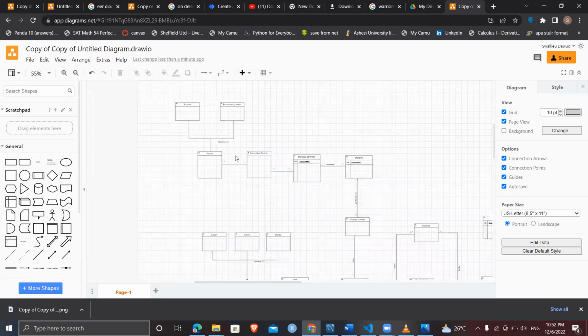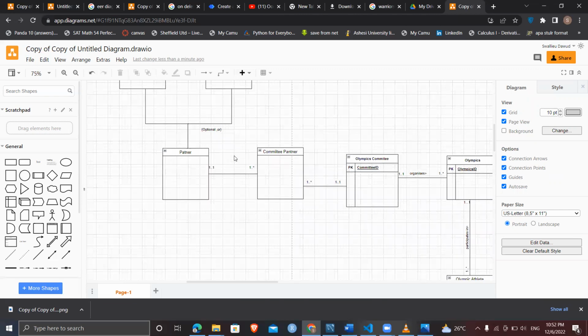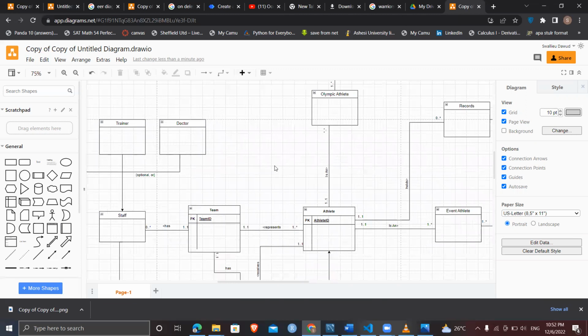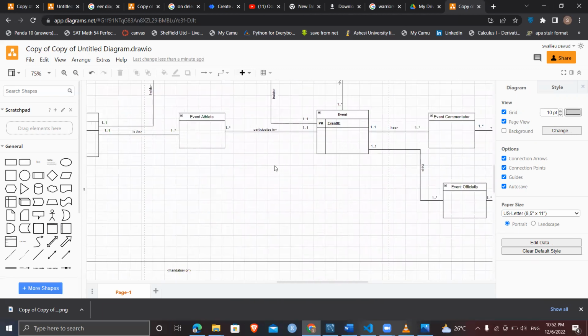Now, we had four many-to-many relationships. We had to decompose both entities, which led us to creating four decomposed tables, which are the committee partner, the event athletes, the event commentator, and the event officials.